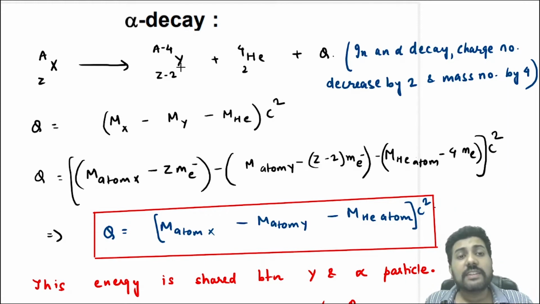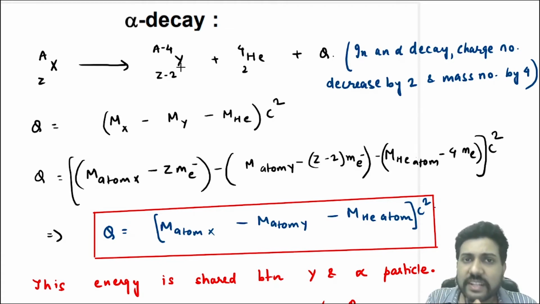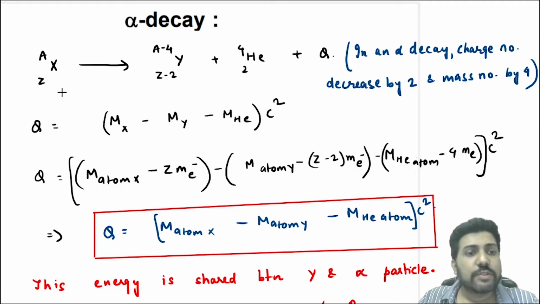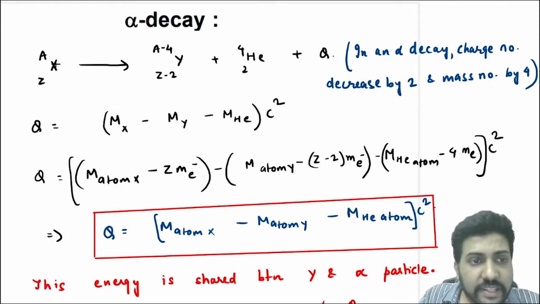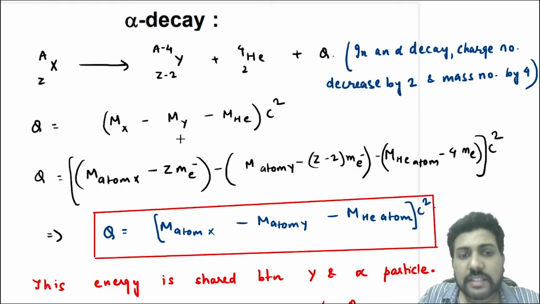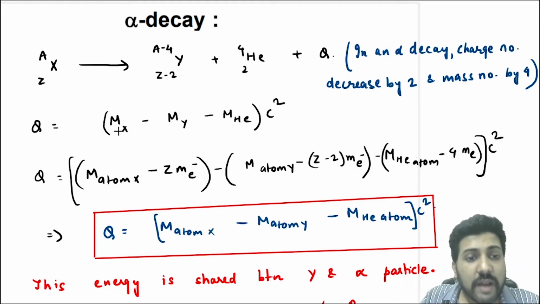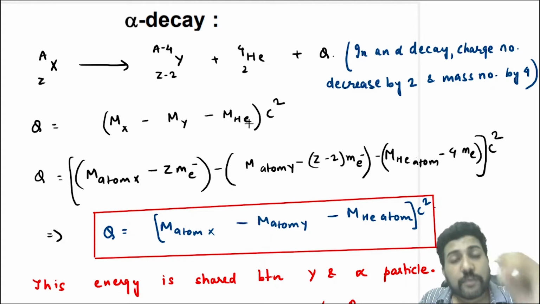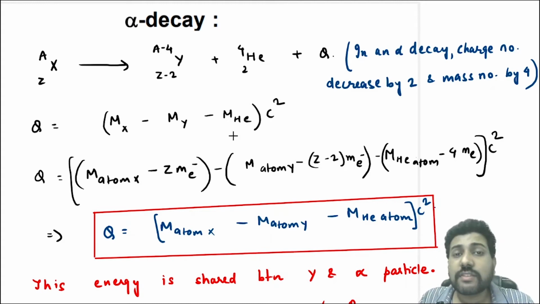Now we'll look at the Q value. You know that Q value is the mass of reactant nucleus minus the mass of product nucleus into c square. This is the mass of reactant nucleus. These two are the masses of product nucleus. But I have told you before also that in the question mostly they give you the mass of atom and not the mass of nucleus, right?